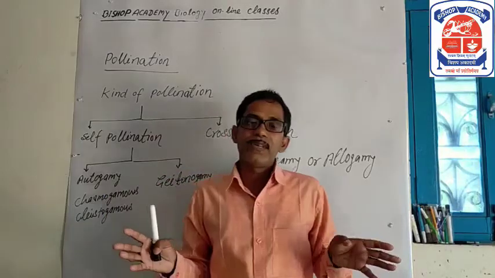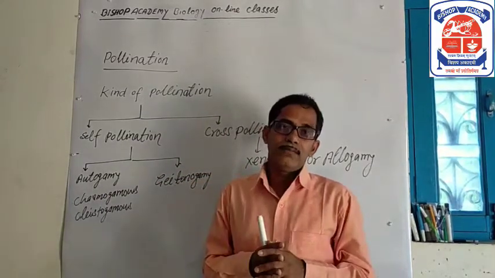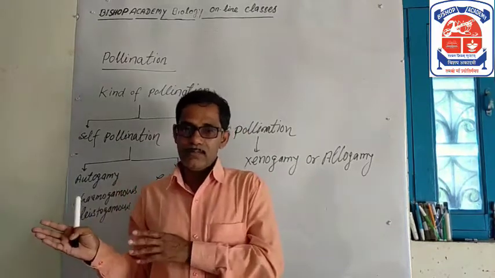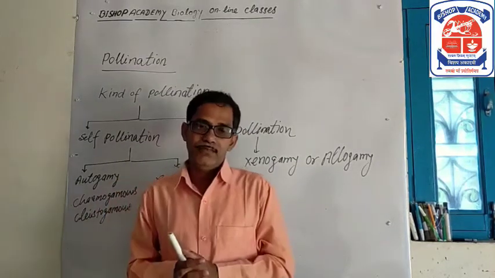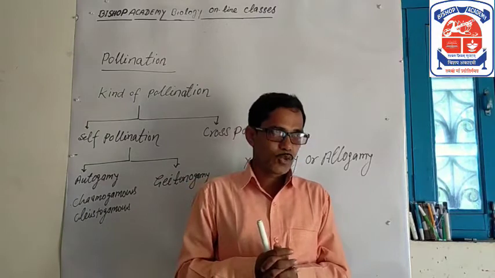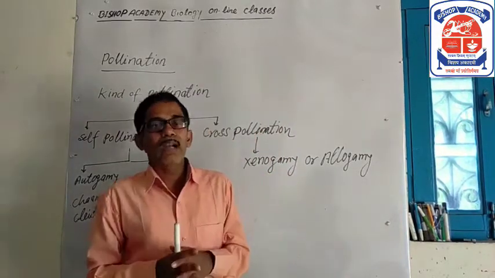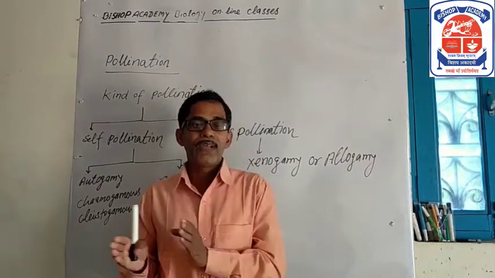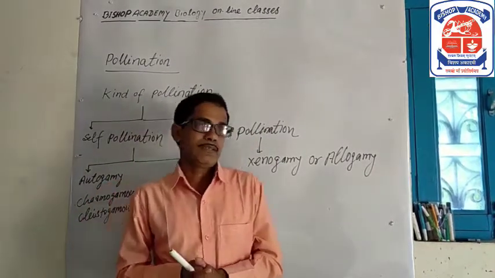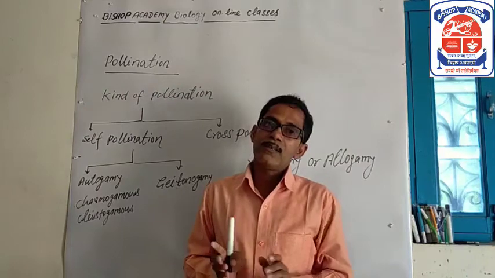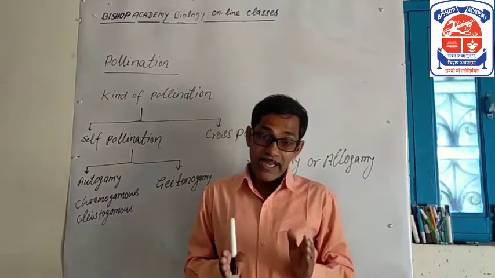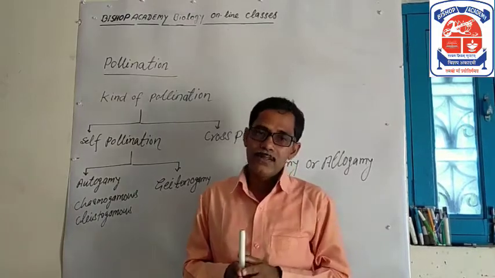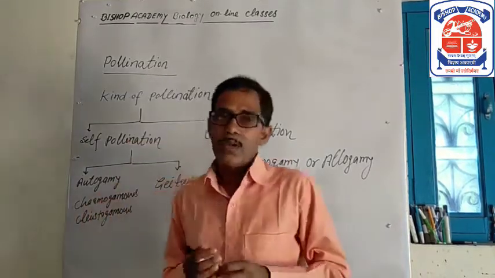As both types of gametes are non-motile, they have to be brought together for fertilization to occur. So it is required to transfer gametes from one place to another for fusion and fertilization, and it is achieved by the flower through the process of pollination.